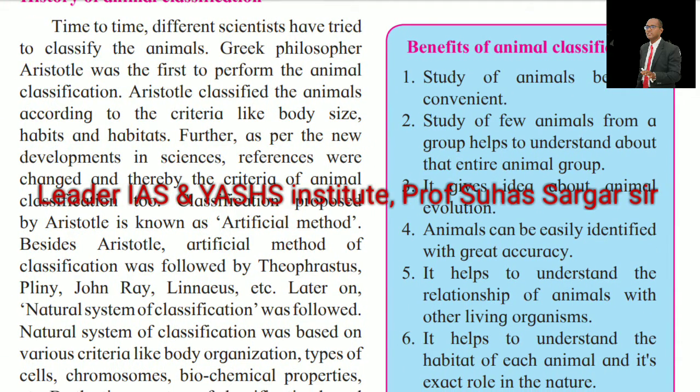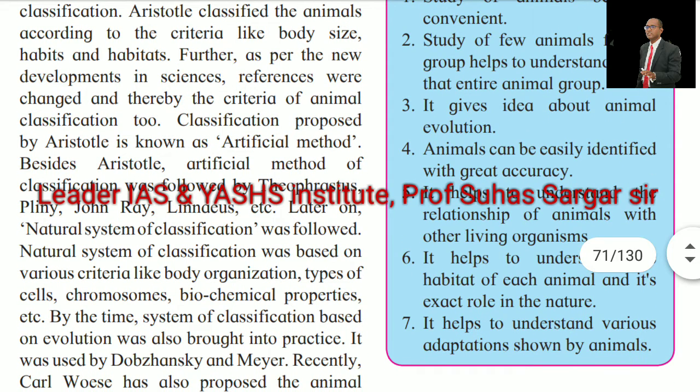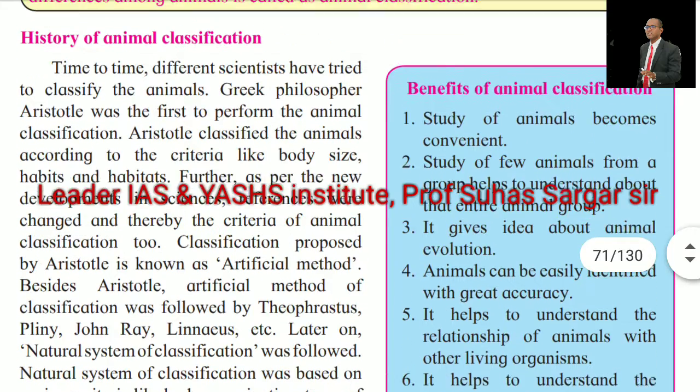In another box, the benefits of animal classification. Study of animals becomes convenient. Study of a few animals from a group helps us to understand their entire animal group. It gives the idea about animal evolution. Animals can be easily identified with great accuracy. It helps to understand the relationship of animals with other living organisms. It helps to understand the habitat of each animal and its exact role in nature. It helps to understand the various adaptations shown by animals.